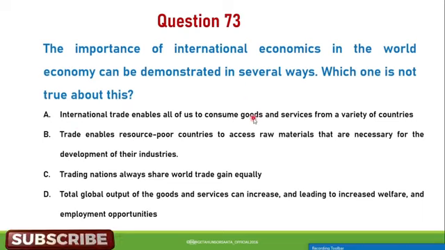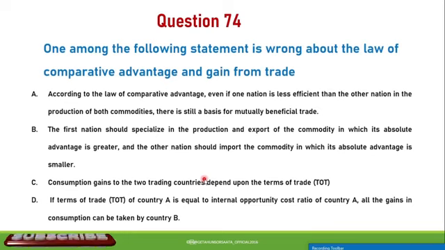D. Total global output of goods and services can increase, leading to increased welfare and employment opportunities. So the correct answer is C. Trading nations always share world trade gains equally. This is not true.